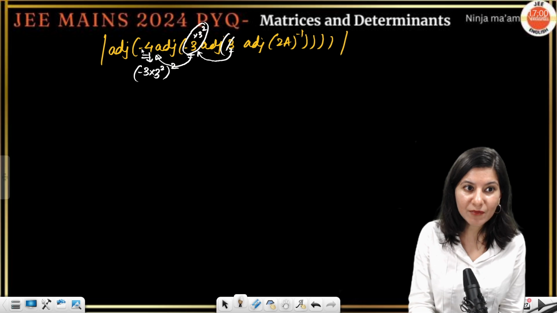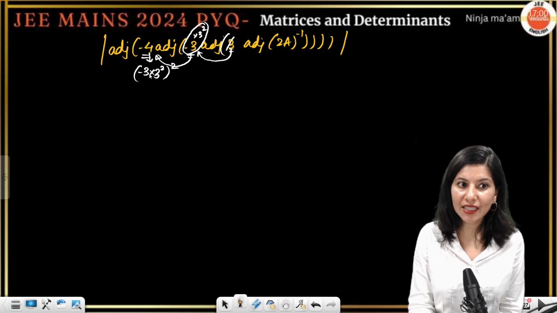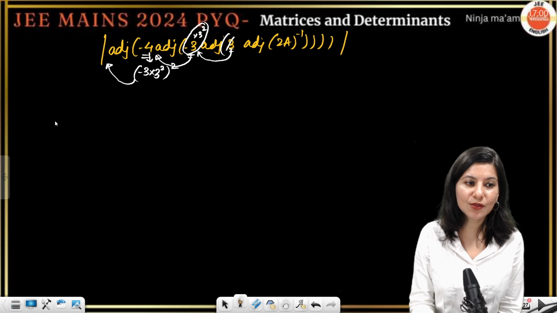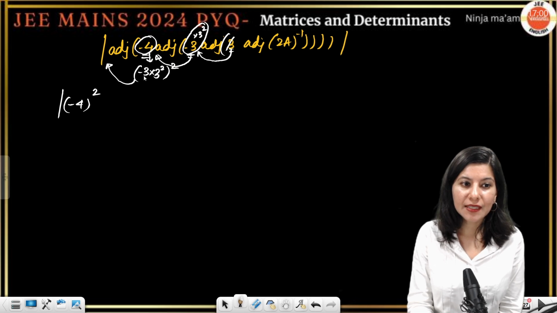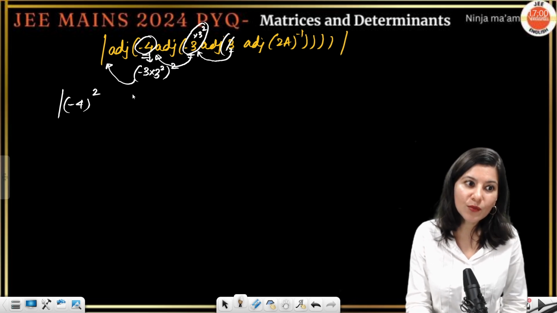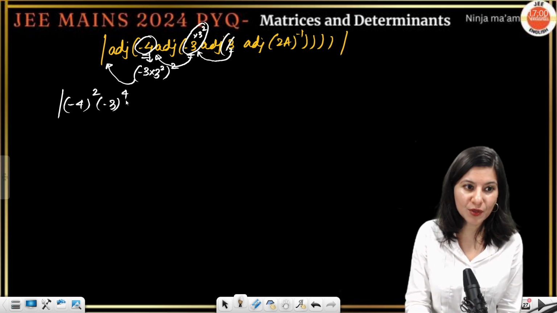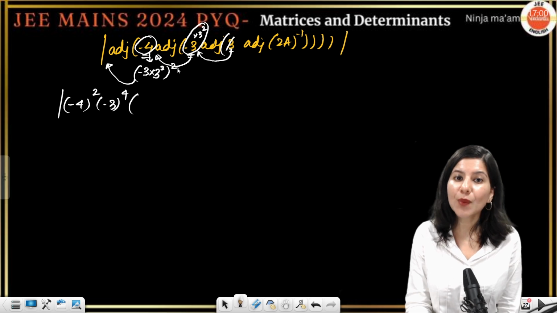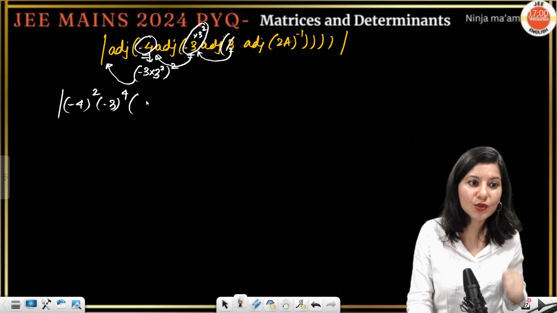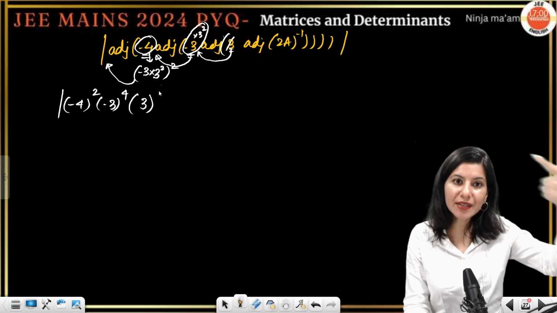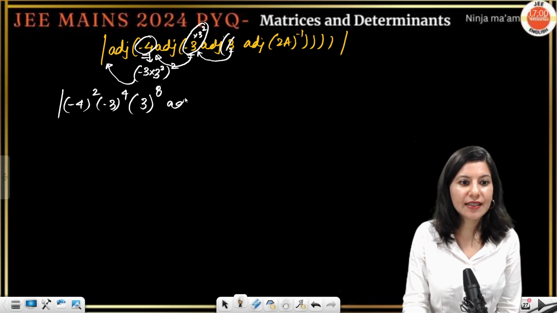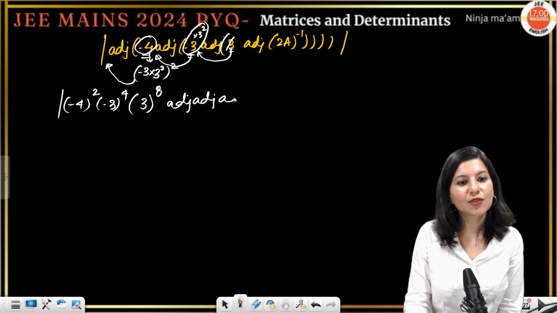And now the collective -4, -3, 3 square, whole square, will come out like this. So -4 will become squared, so this is finally (-4) squared. This -3 already has a square, now one more square, so (-3) power 4, and 3 square squared, 3 power 4 is already here, one more, so 3 raised to power 8, and there is 4 times the adjoint